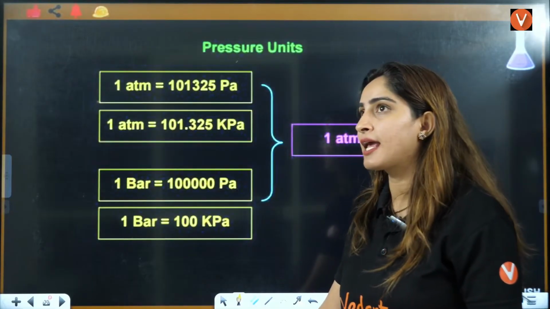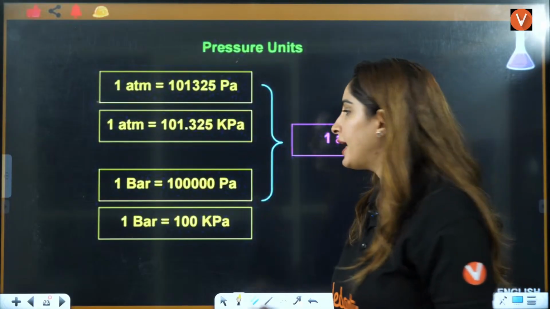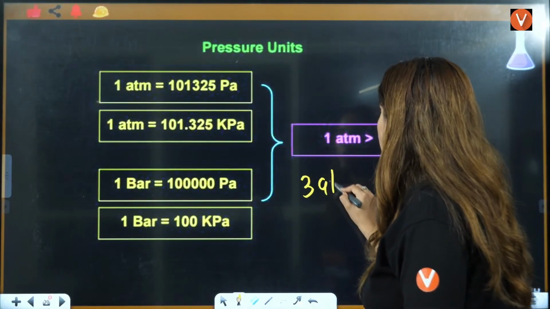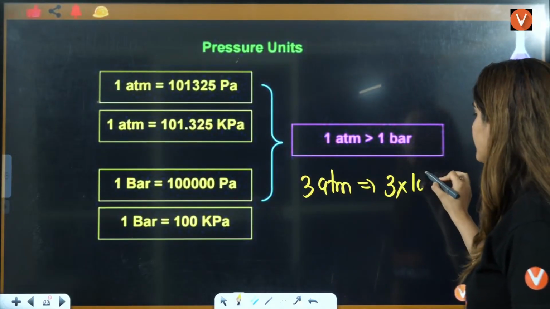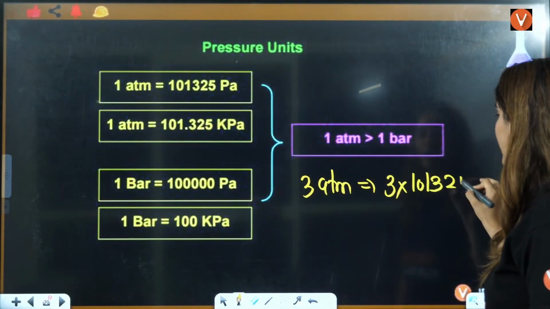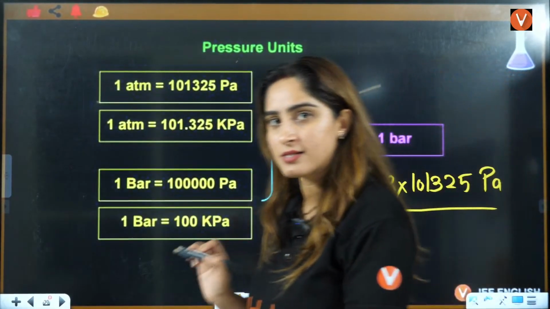Let's say they have given you 3 atmospheres and you have to convert it into Pascal. So this will be 3 into 101325 Pascal. That's how you will get your answer in Pascal.